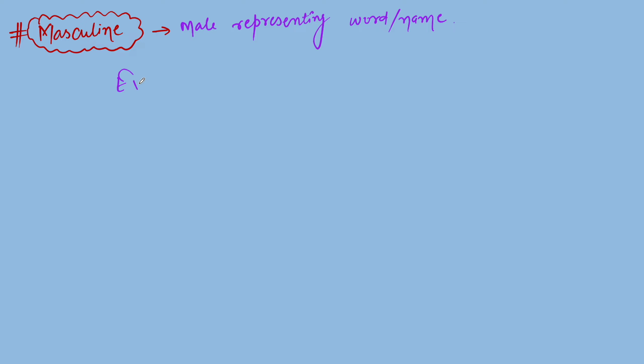For example, boy, man, husband, father, and so on. So these, boy, man, husband, father, because of these words, you will have the idea about the gender of these words.